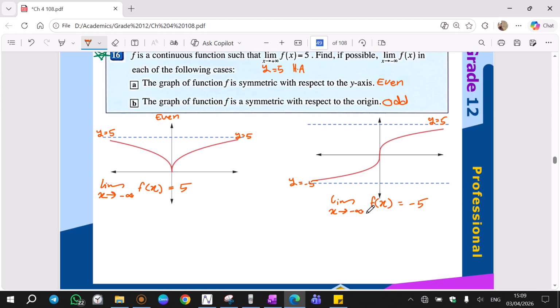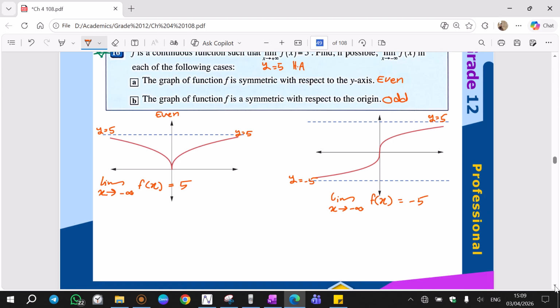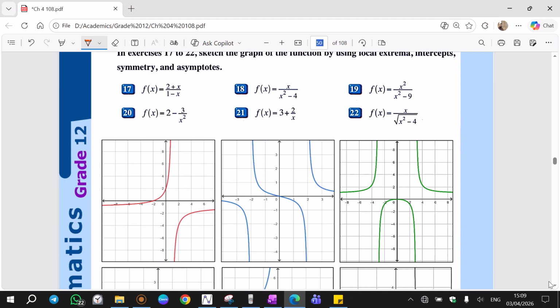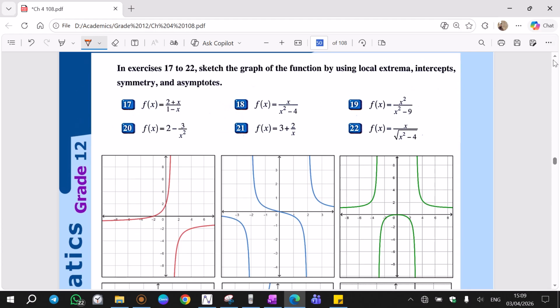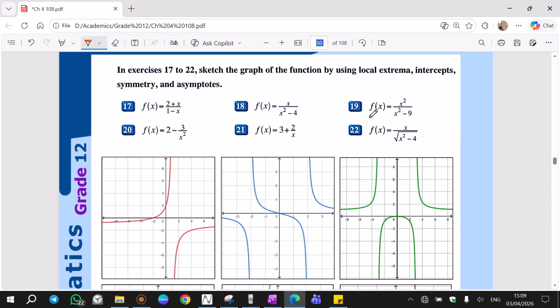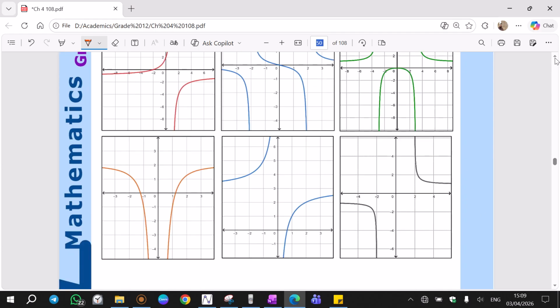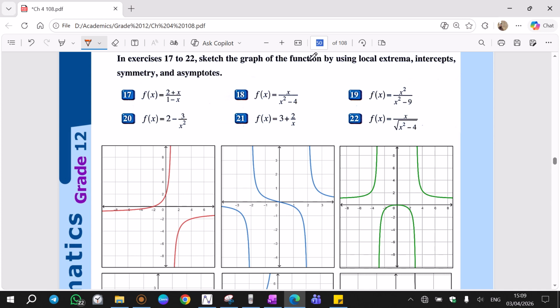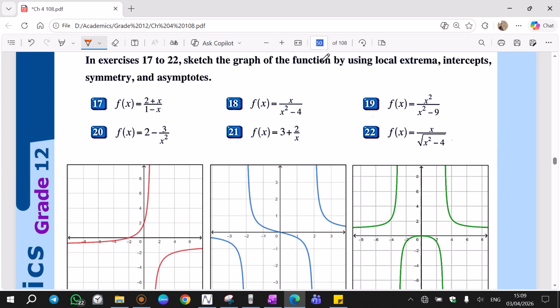This idea comes up a lot. Now we have 6 functions to match with 6 graphs. Matching functions to graphs, point plotting is the best way.